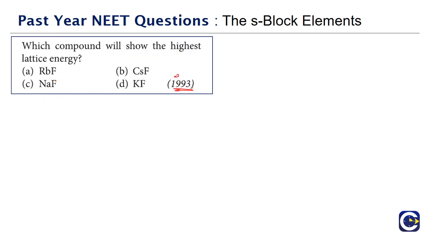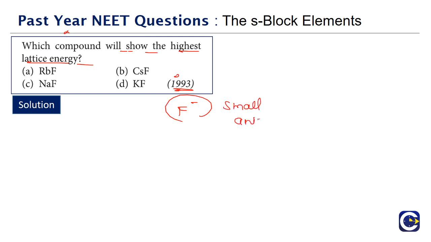Next we have a question that has come in the year 1993. Which compound will show the highest lattice energy? So here it's a question of the lattice energy. If you look at the anion part, all of them have the same anion, F minus, which is a small anion.